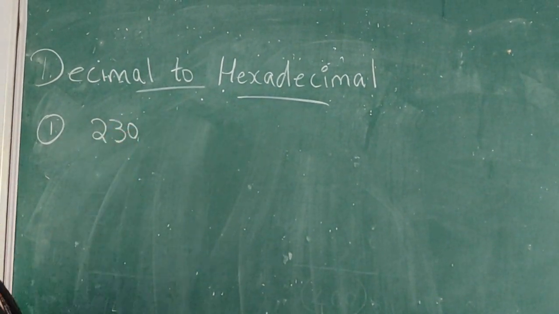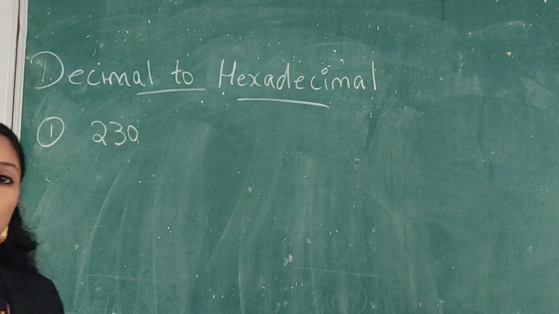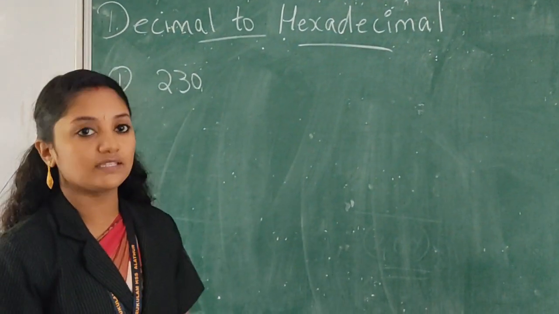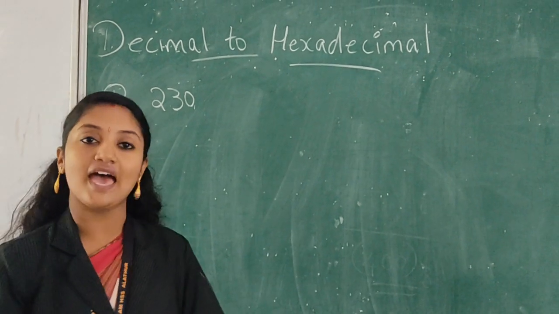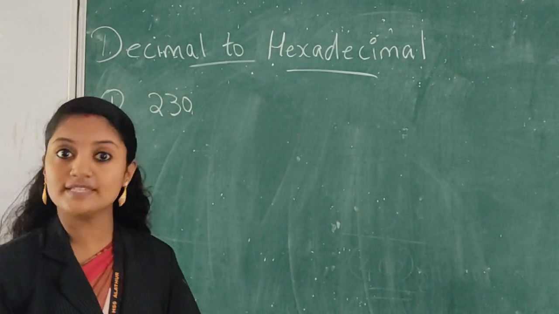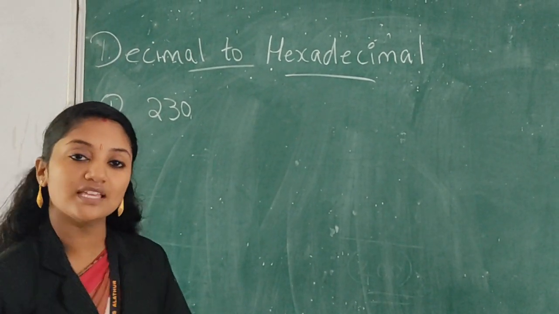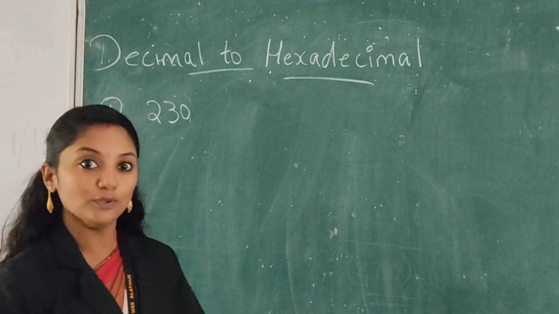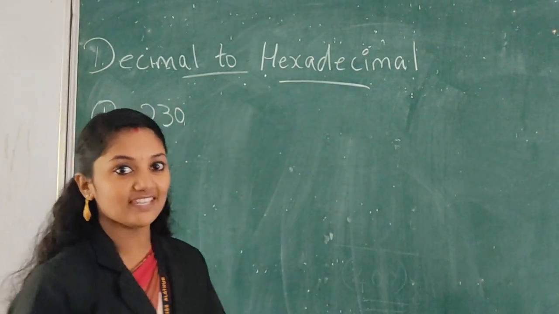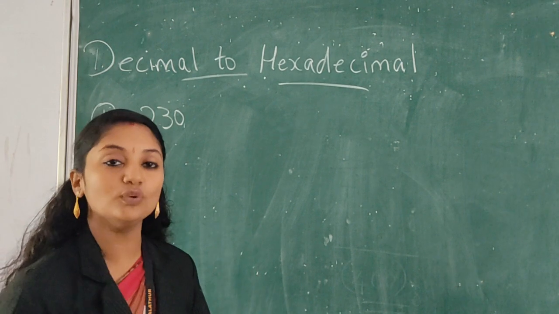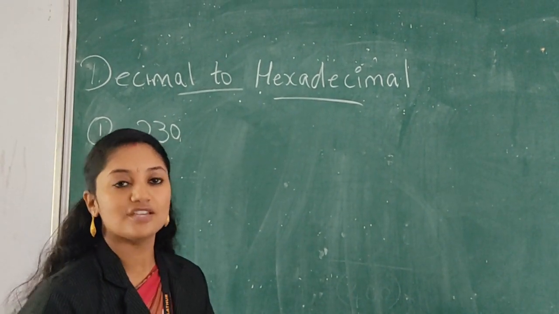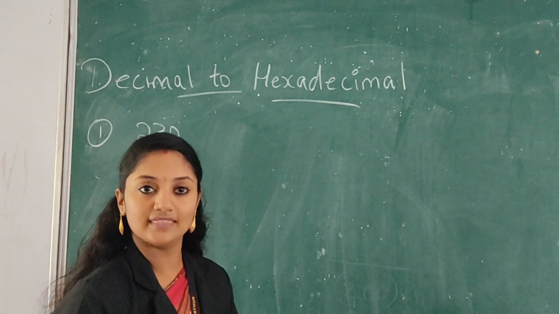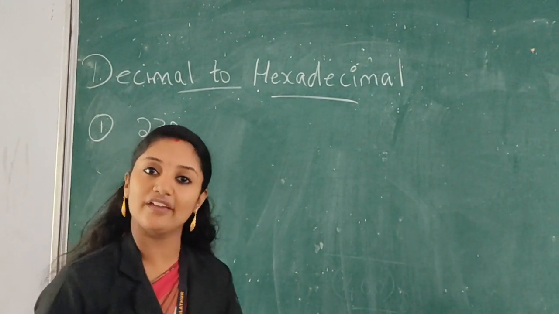First example, 230. Now when you have to stop the division? Until you get the symbols of hexadecimal as remainders. So what are the symbols of hexadecimal? 0, 1, 2, 3 up to 9. Then alphabets A to F. I hope you remember this. 0 to 9 and the alphabets A to F.